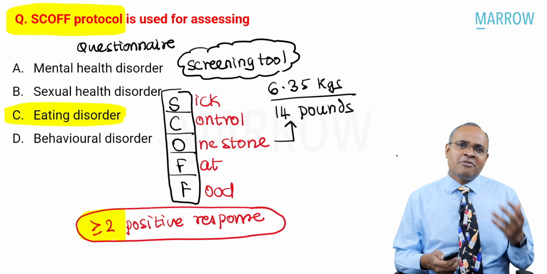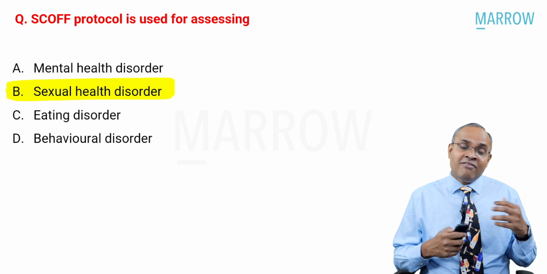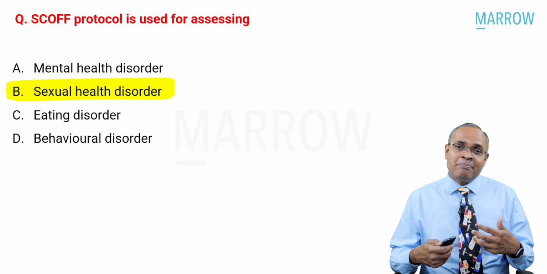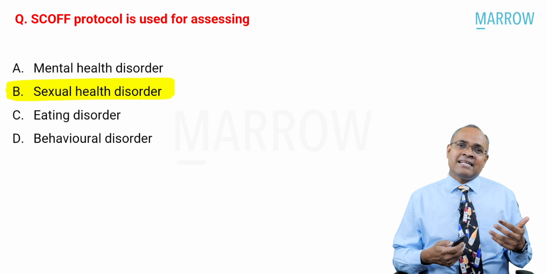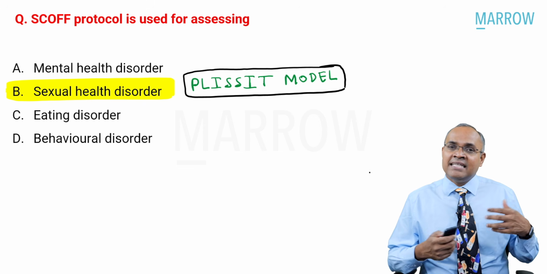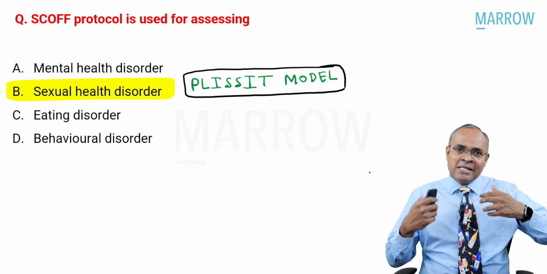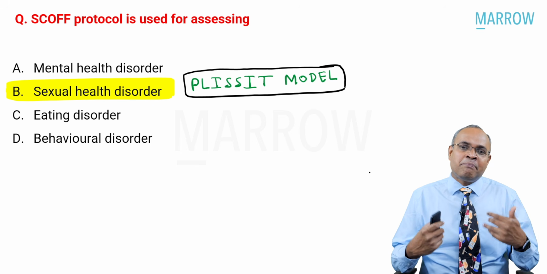Since we are talking about some of the outdated older questions, I thought it is also important to know a very important question which can still be practiced, not as much these days in exams, but good for you to know. For sexual health or sexual dysfunction, right, there is this PLISSIT model which can be asked. Now, the PLISSIT model of intervention or therapy is very useful.